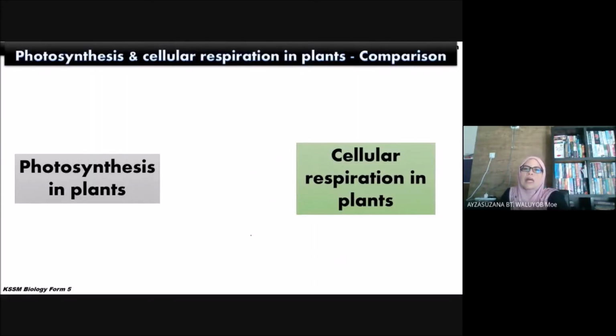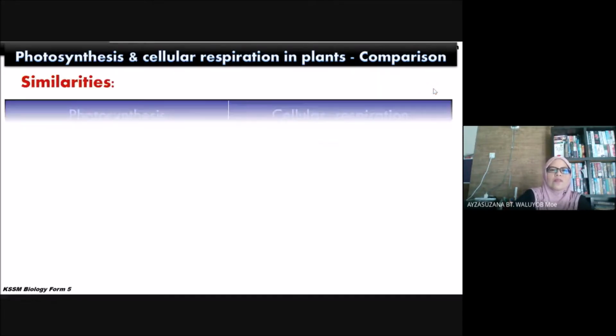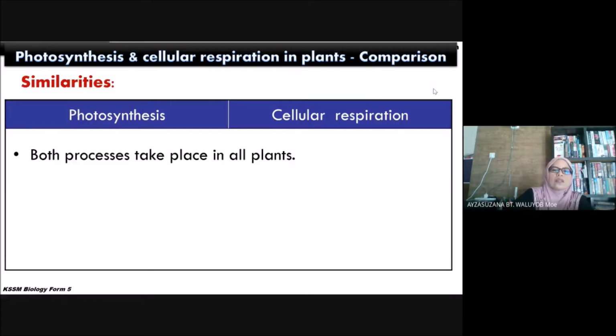Now we want to compare the cellular respiration in plants and photosynthesis. If you see the word comparison, that means you must write the similarities and differences. What are the similarities? What are the differences? For the similarities, you must write the word both.